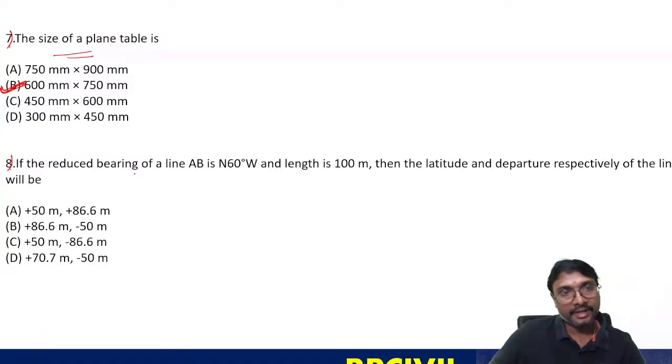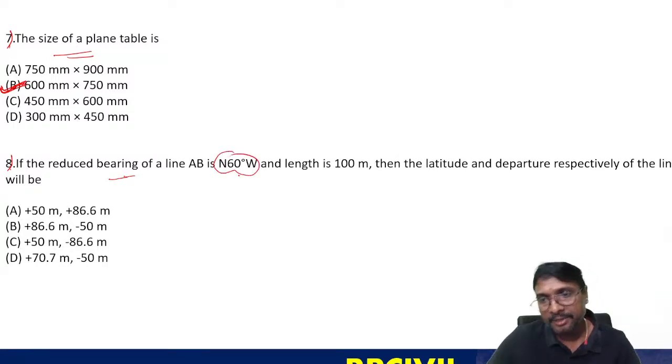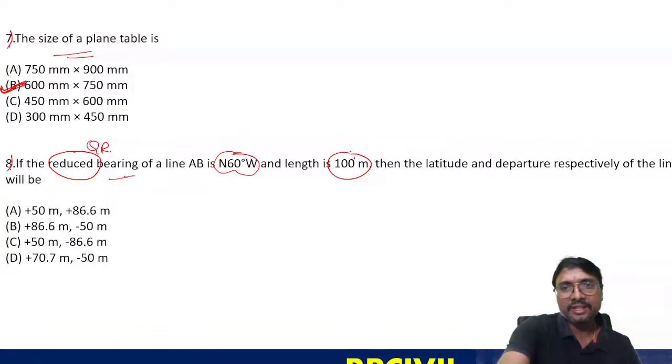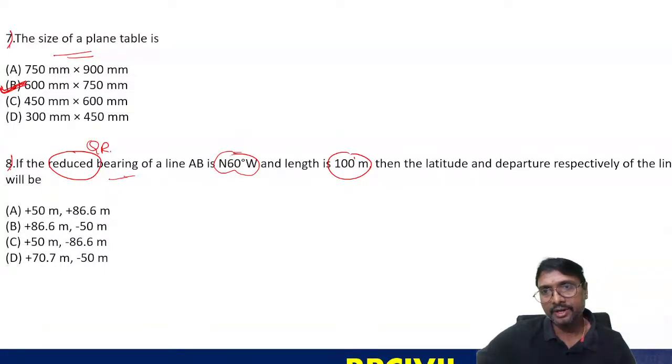Right. So if the reduced bearing of a line AB is north 60 degrees, what does reduced bearing mean? Reduced bearing is nothing but your quadrantal bearing. The length is 100 meters. Then the latitude and departure respectively for the line AB will be what?